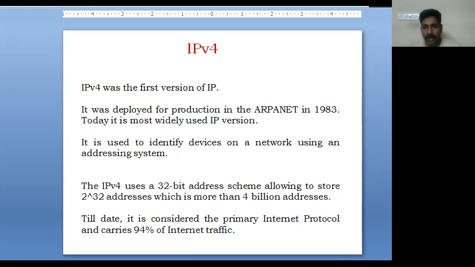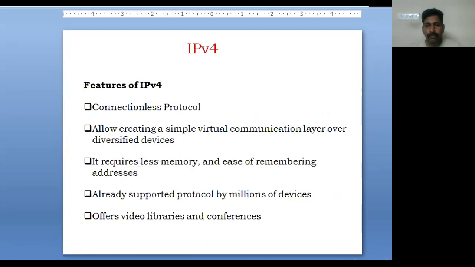Until date, it is considered the primary internet protocol which carries 94% of internet traffic. So what are the features of Internet Protocol version 4? It is a connectionless protocol. It allows creating a simple virtual communication layer over diversified devices. It requires less memory and ease of remembering addresses. It is already supported by millions of devices, and it offers video libraries and conferences.